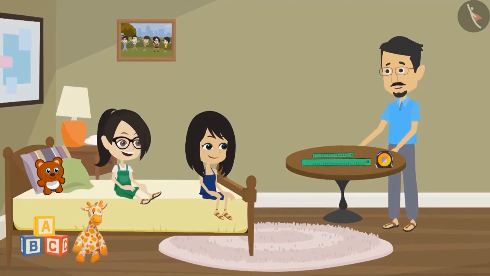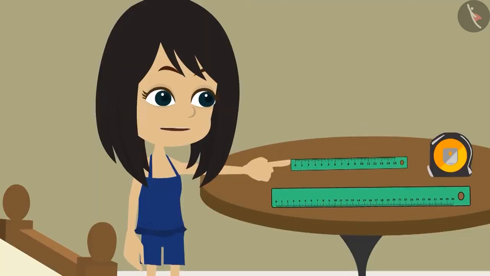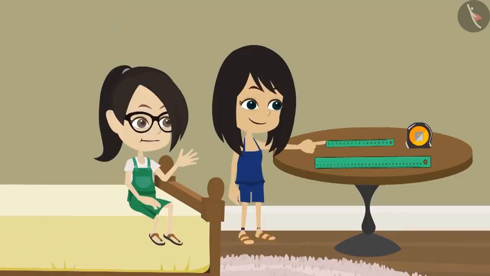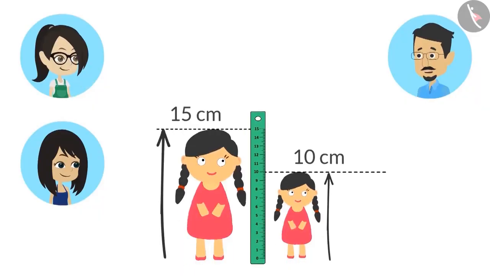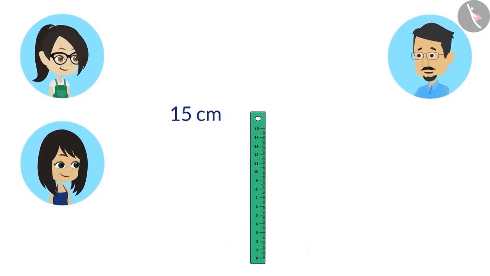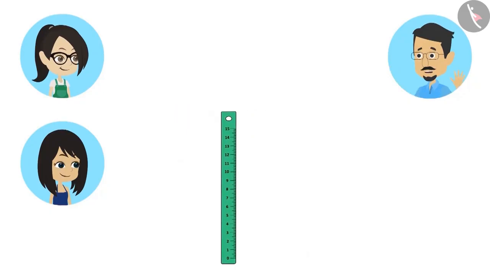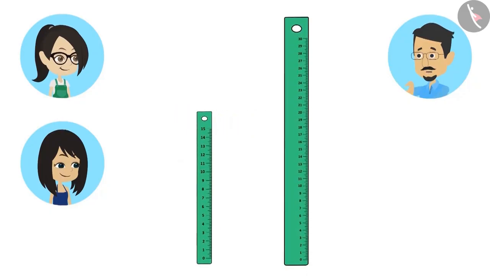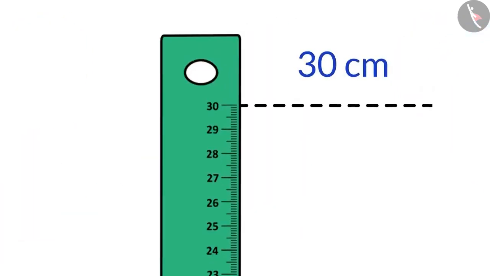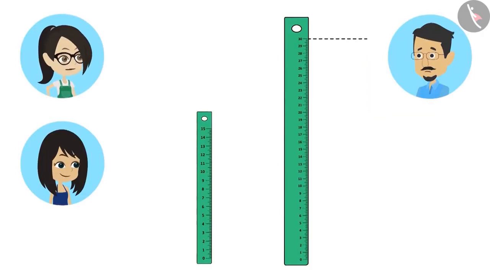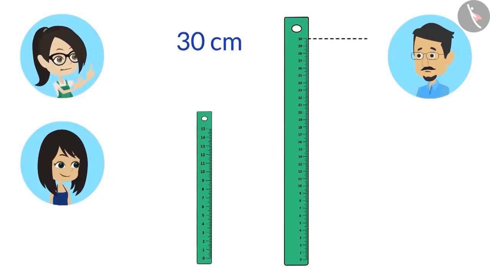Look, I have these 3 scales. Even we have this scale, Papa. Yes, and this is the scale we used yesterday to measure our dolls. This scale can only measure objects which are up to 15 centimeters in length. Now look at this scale and tell objects of what length can be measured using this scale. Papa, it has a mark up to 30 centimeters on it. That means it can measure objects up to 30 centimeters length, right?